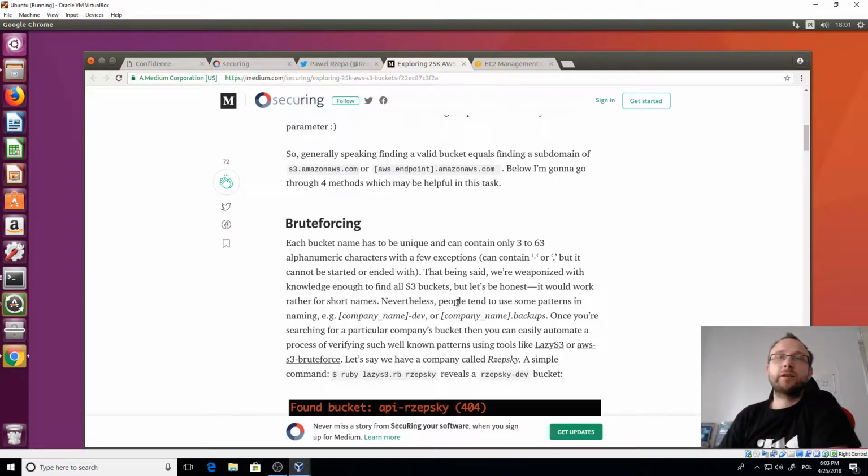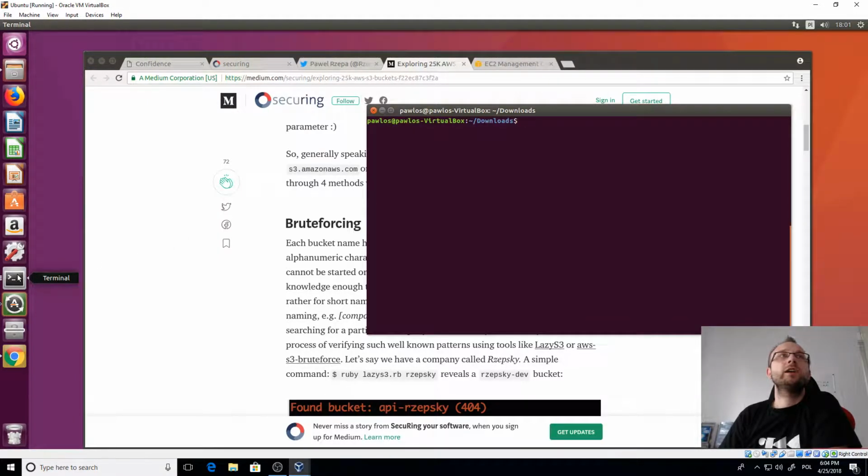This is the first time I did anything with AWS, so I didn't know what tools you can use. So that was a really nice article to read for someone who doesn't know anything about AWS at all. The tool he recommends is Lazy S3, and this is what I used to move forward.